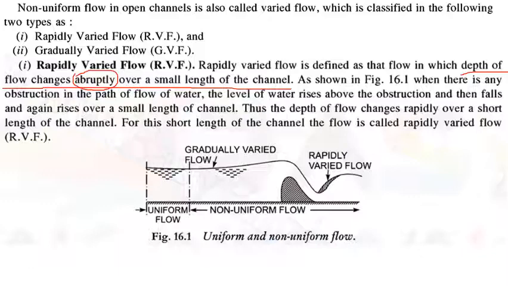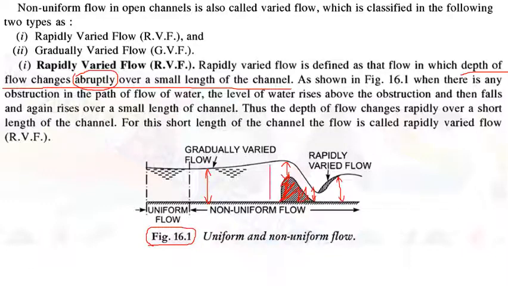If you see this figure 16.1, there is a channel where there is flow, and here the depth of flow is this much, and here there is some kind of obstruction to the flow. So the depth is only this much, that is the depth is reduced and it is occurring suddenly.